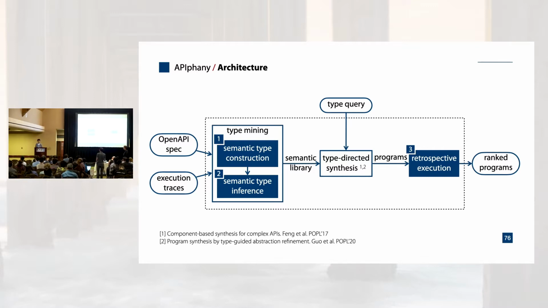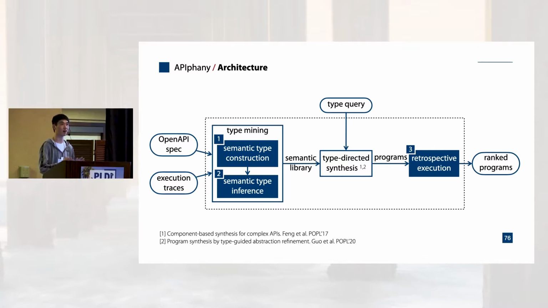Right. We do witness some overlap between values of different semantic types. Like we see the overlap between channel names and usernames, but that does not prevent us from finding the desired solution. We just spuriously merge these 2 types into one. We can still use our type-directed program synthesis to find programs. It just introduces some spurious programs that, for example, use a channel name as the username somewhere. But we can still find it. The algorithm is sound, but it might be slower because of these spurious programs.